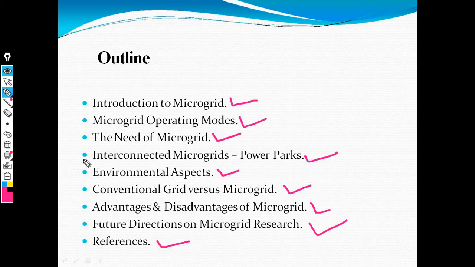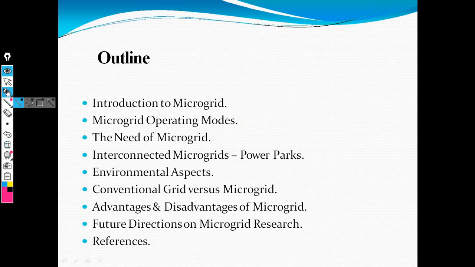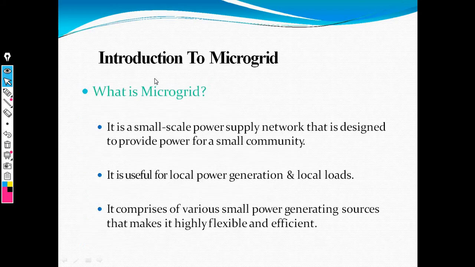Now we need the concept of microgrid, that is, what is a microgrid. A microgrid means a small scale grid, which provides small scale power supply to the network in the form of power. Electric power is equal to the product of voltage and current. That means a microgrid is a small scale power supply network. This type of microgrid uses local power generation and local load, that means very small load, that is, distribution load.